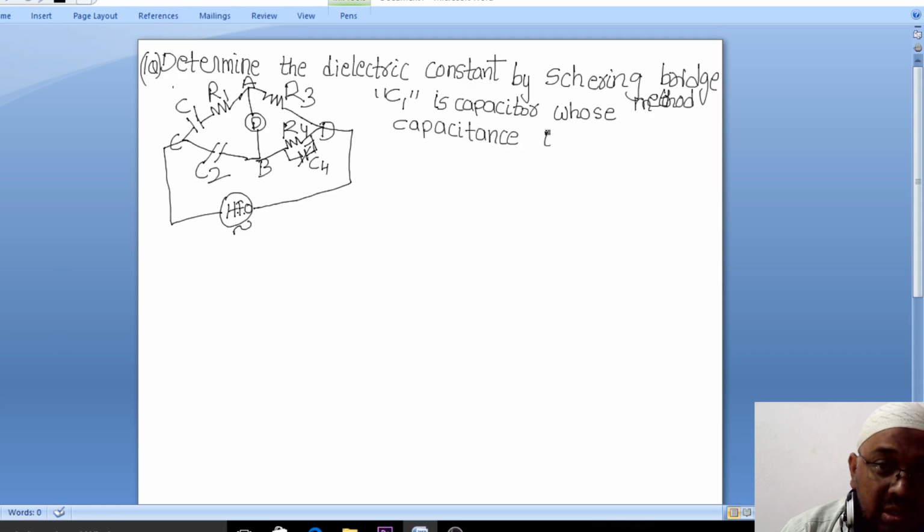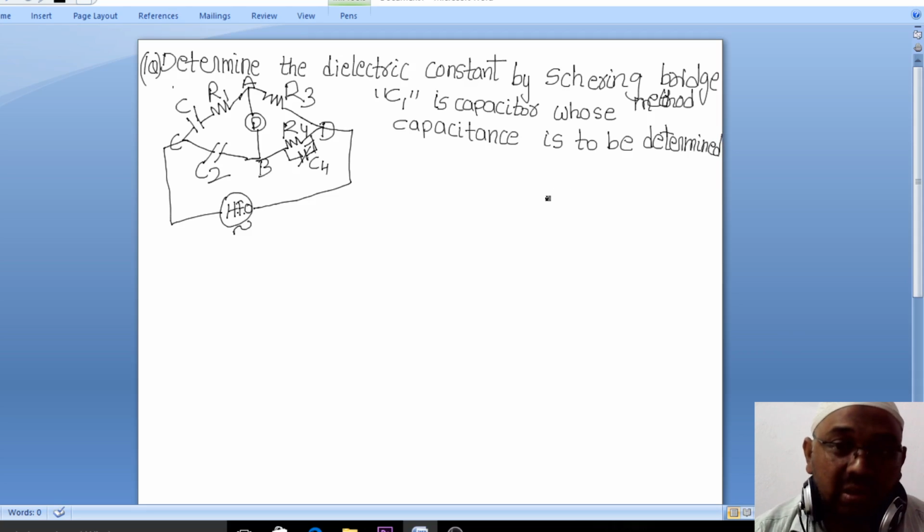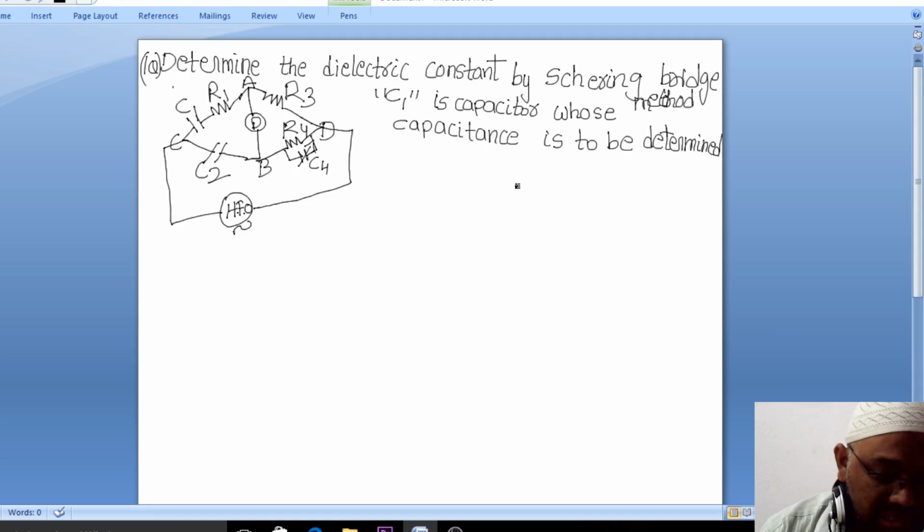We want to determine what is the capacity of the capacitor. So we need to find out the C1 value, right, a general formula we want to recognize.